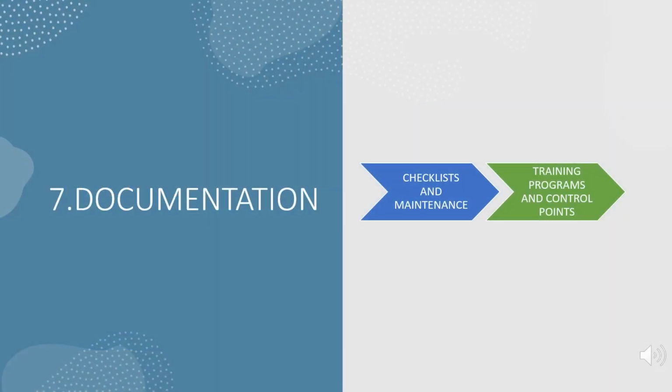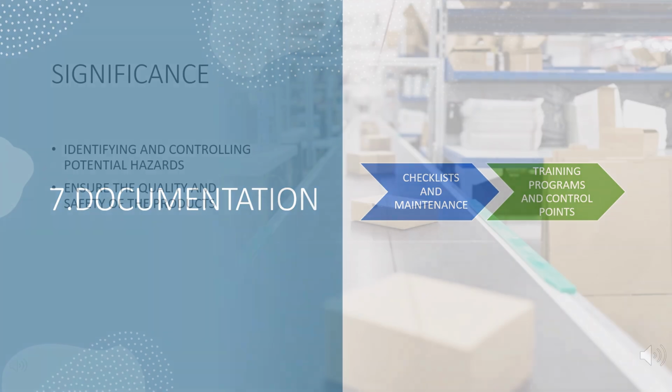The last principle is documentation. Set up all the records based on the facts from food regulations, like checklist, maintenance report, training program report, control points, etc., so that all the steps and principles for HACCP are documented.